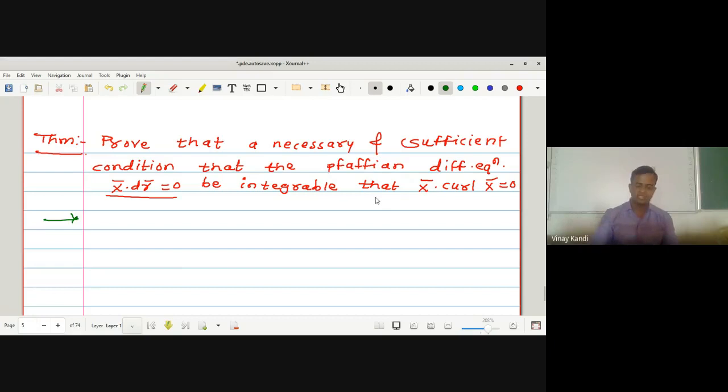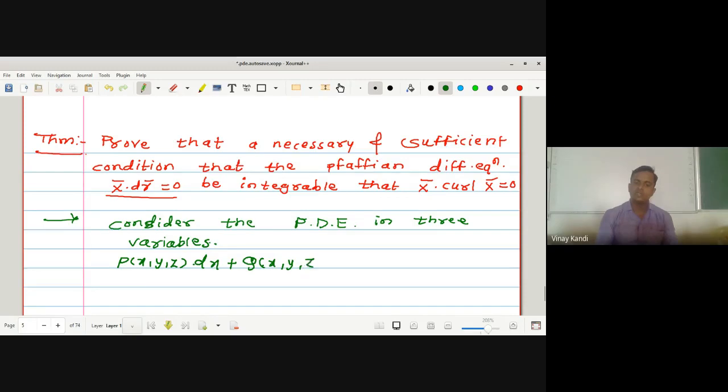Now consider the Pfaffian differentiable equation in three variables: p of x, y, z into dx plus q of x, y, z into dy plus r of x, y, z into dz, which is equal to 0.